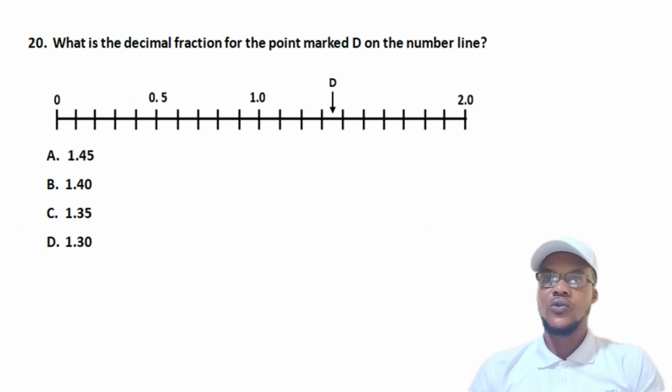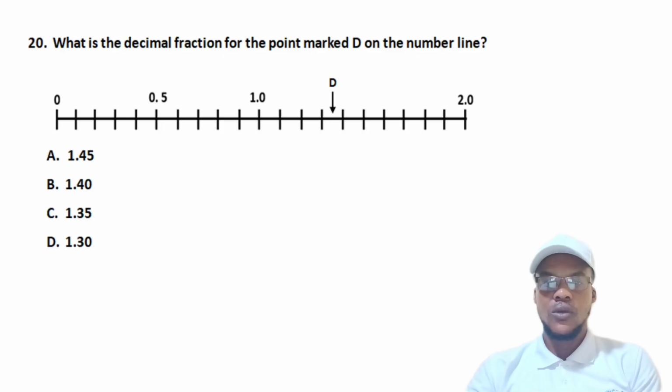Okay, now let's look at the last question of today's lesson, and that is question 20. For question 20, this is what we have. We are asked: what is the decimal fraction for the point marked D on the number line? Before you can know that, you have to know the interval. In each interval, how many decimal points?